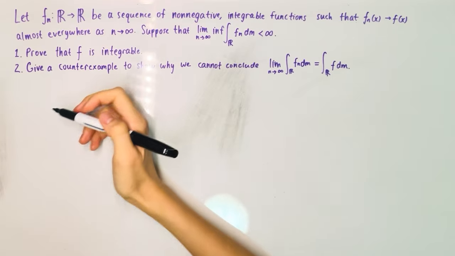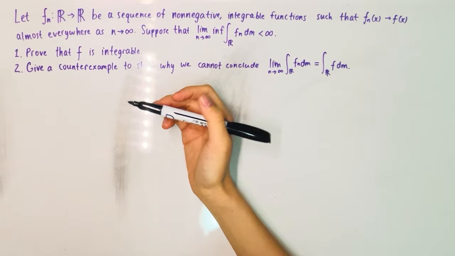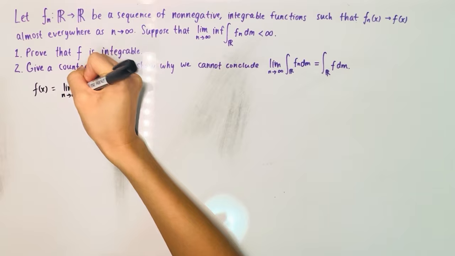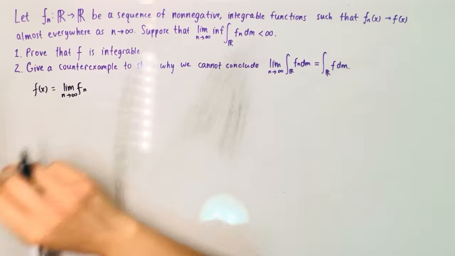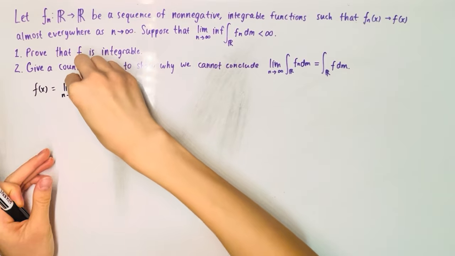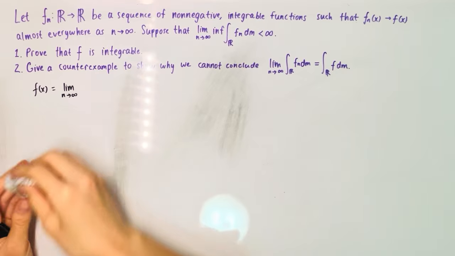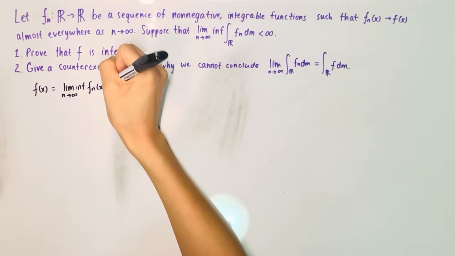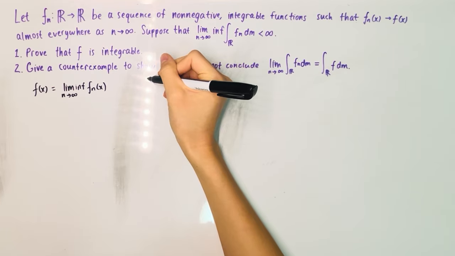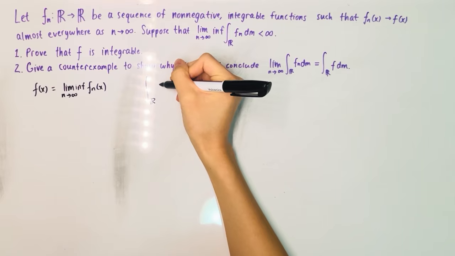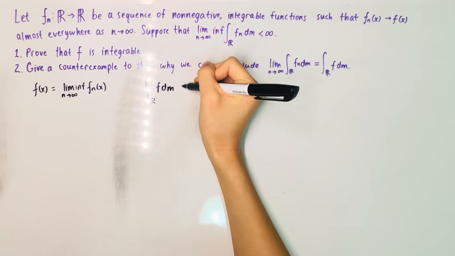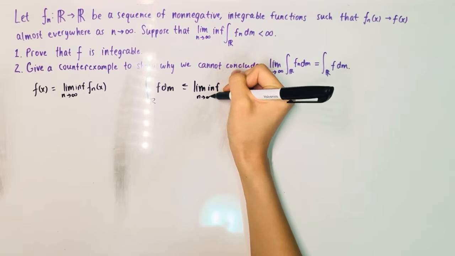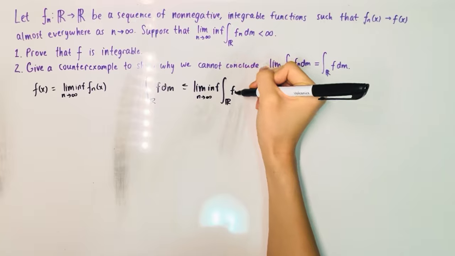And remember, what Fatou's tells us is that if we have a sequence of non-negative measurable functions and f of x is equal to the limit as n goes to infinity, don't forget the inf, the lim inf, of f sub n of x, then we have the integral of f dm is less than or equal to the lim inf as n goes to infinity of the integrals of our f sub n's.